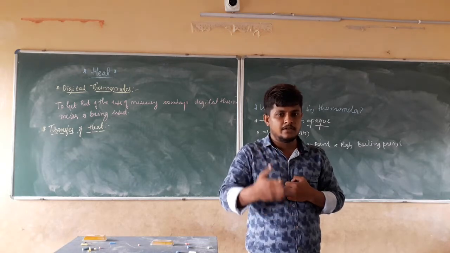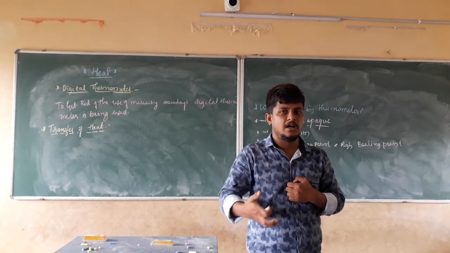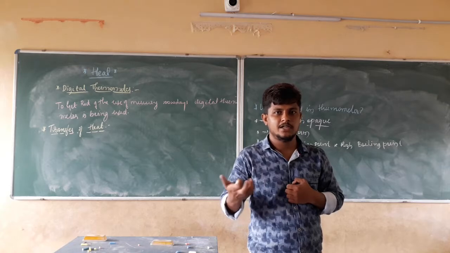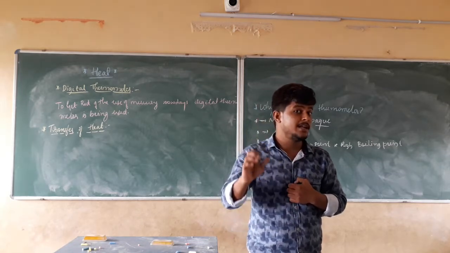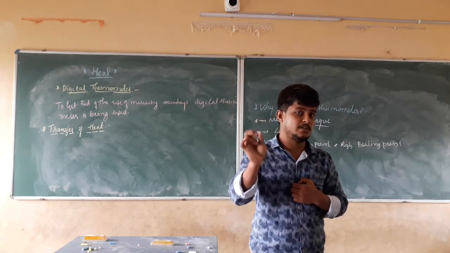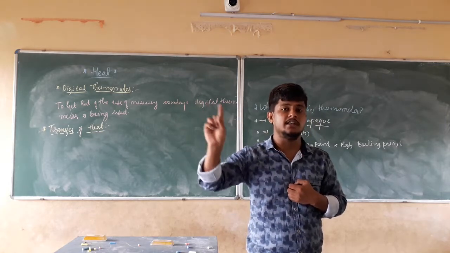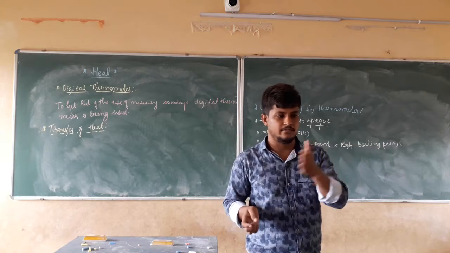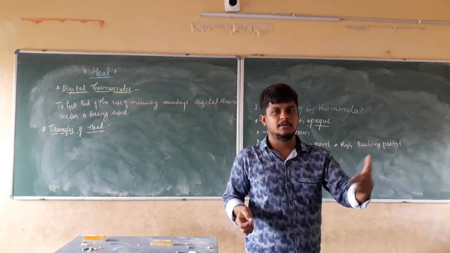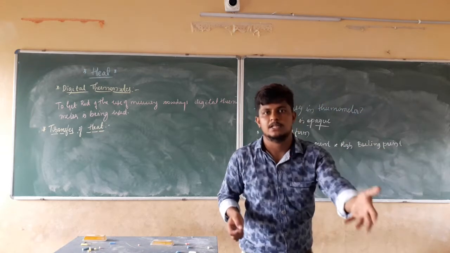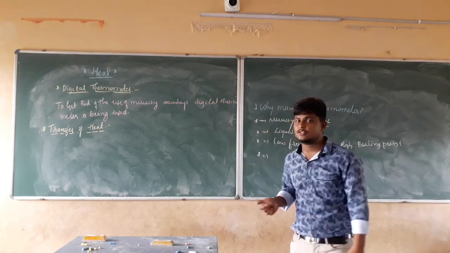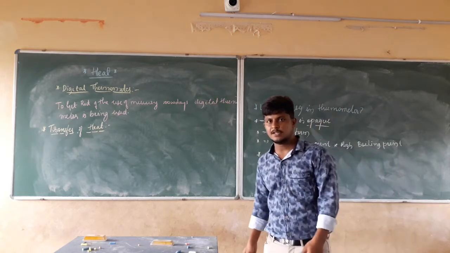If for every 1 minute it is going to beat 72 times, after 10 minutes it is going to beat 720 times. We can calculate directly that if the heart beats 720 times, the time taken is 10 minutes. That is informative. It is beating 72 times for every 1 minute. In the same manner, mercury is not going to beat.